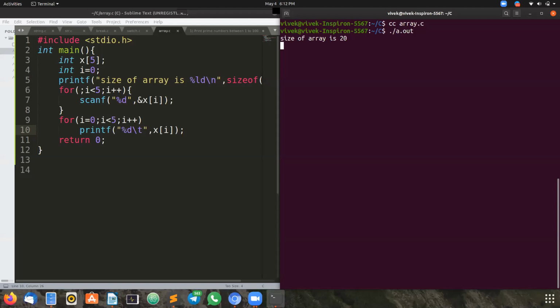But the scanf is executing now. It is asking us to enter the elements for the array. So I'm going to enter some elements: 5, 6, 7, 2, 1. See, from the user I have taken the input as 56721 and I have printed using tab space 56721. Did you all see it? This is the dynamic input.